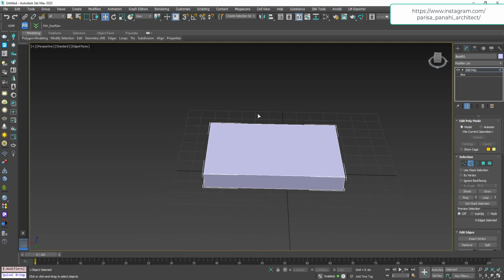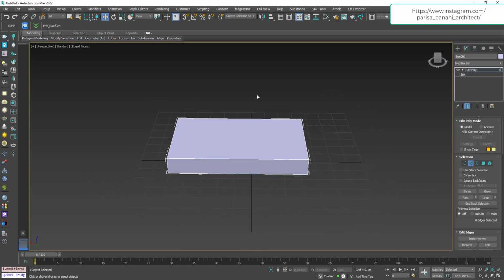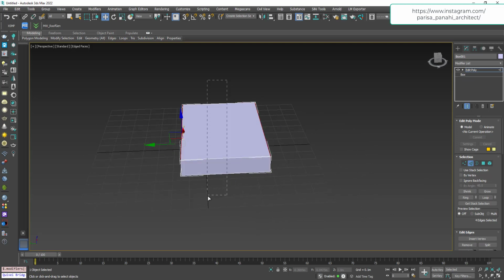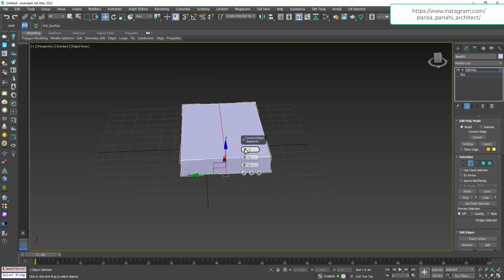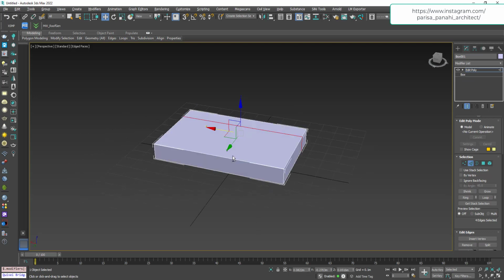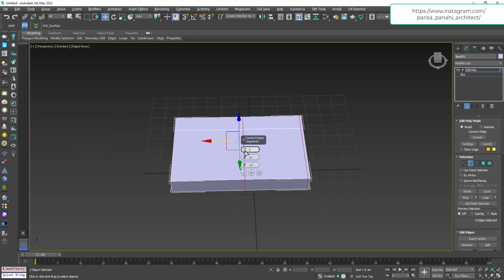For example, if you are going to create a very basic chair, you can add more segments. We can add more segments or even edges by connecting, and then after moving them you can use extrude for those polygons, to create a very simple and basic chair.